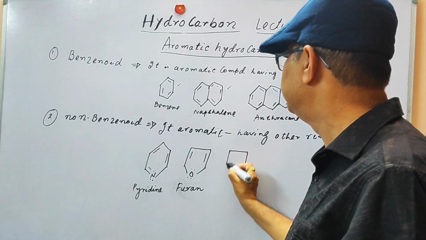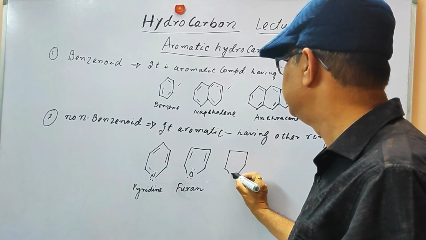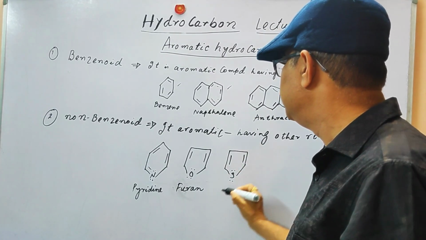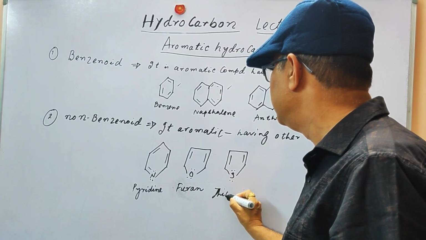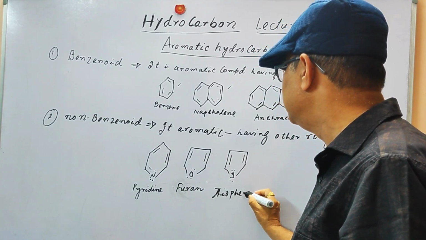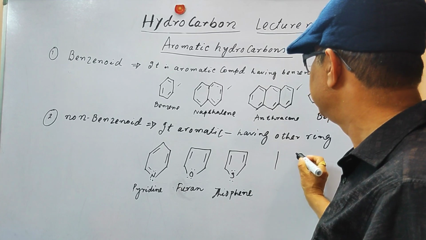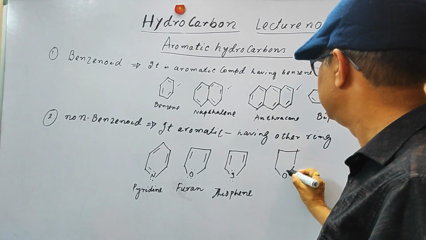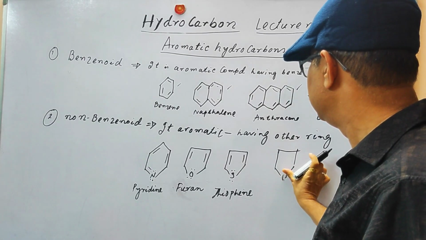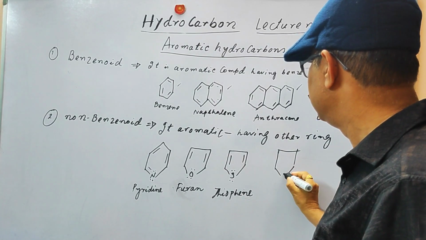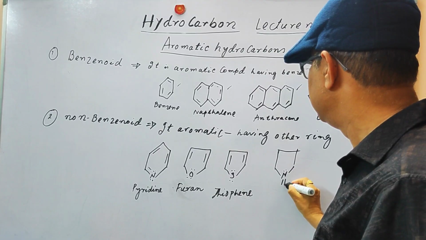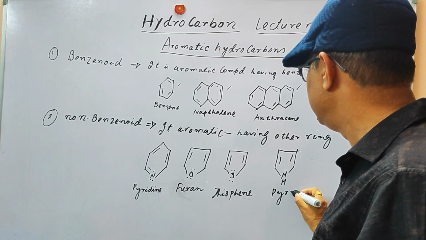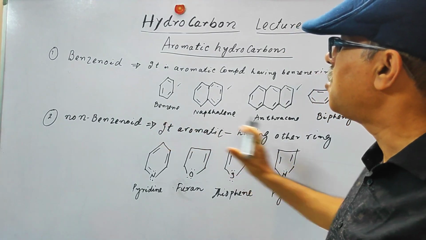Another type, this is thiophene. Thiophene. Another, this is pyrrole. So these are all non-benzenoid.